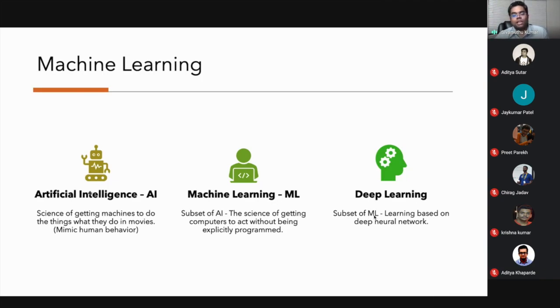But in machine learning, it's a little bit different. Instead of writing a program, we just say, okay, this is my output, try to learn whatever that is, and I'm giving the input. Write your own program by having this output. So we are not going to write a program in machine learning. We are giving the data, and we are also saying, okay, these are different types of algorithms you can use, or you can choose your algorithm on your own.